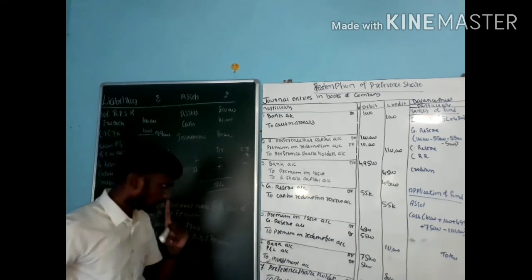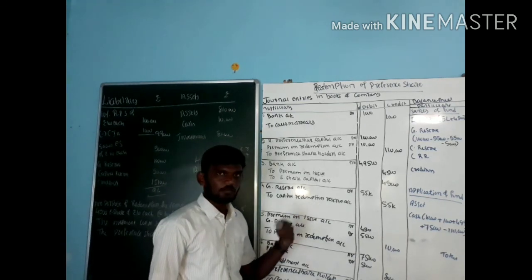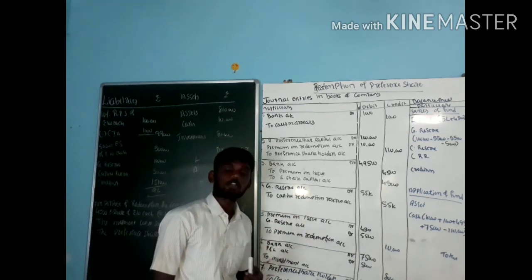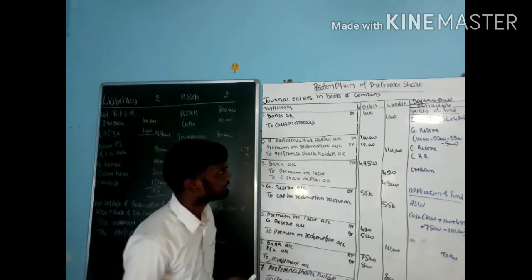Here we left out one entry. Then they are going to ask, by using this capital redemption reserve, we need to issue some kind of bonus to equity shareholders. That one we are going to see in the next video. Thank you.